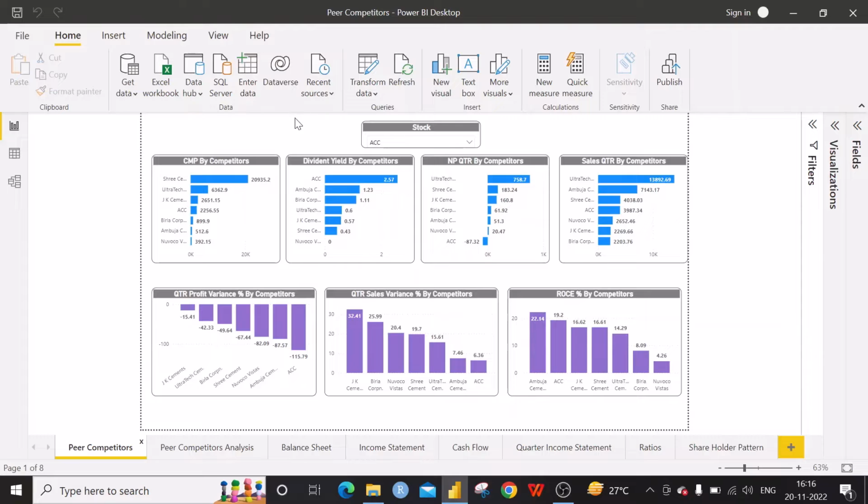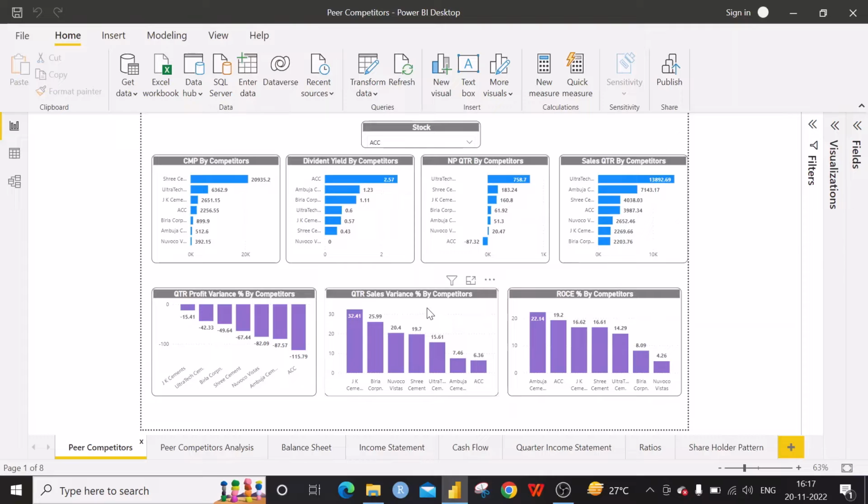Here we are going to do the peer competitors. When we are comparing, this is the current market price. The current market prices vary like this for its competitors and ACC. The next one is the dividend yield.